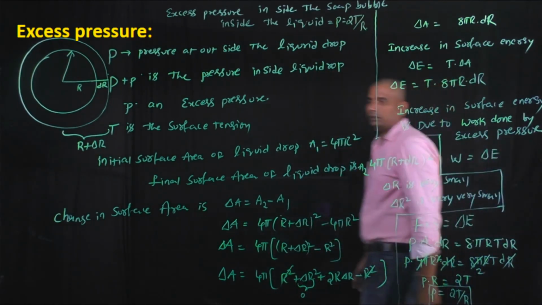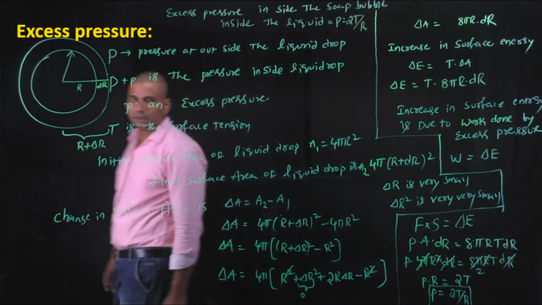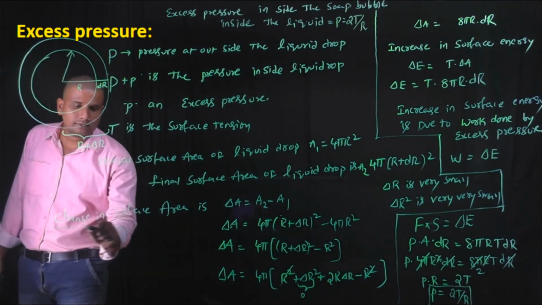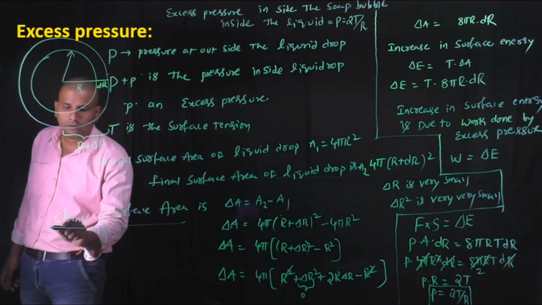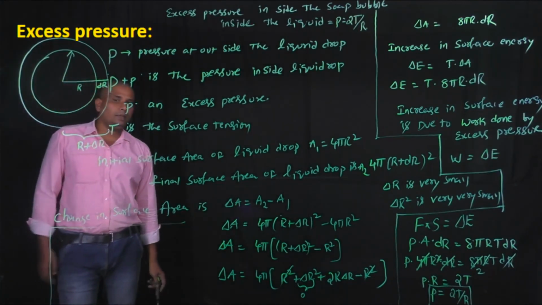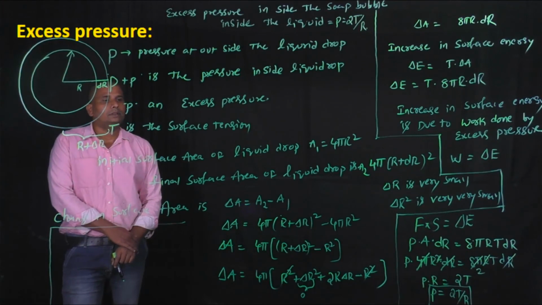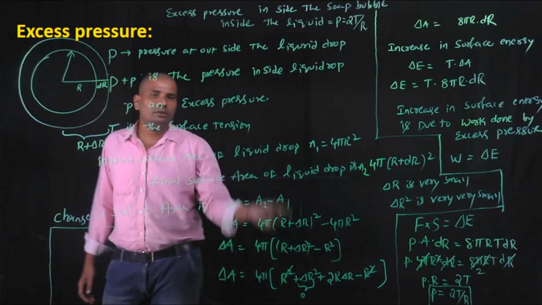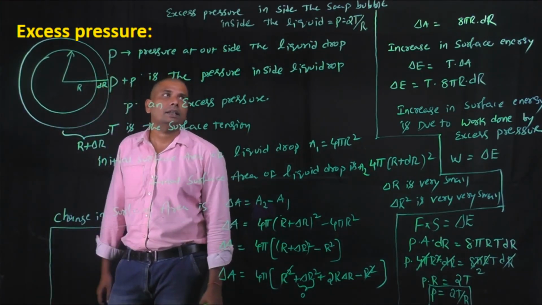In case the soap bubble is in air, then in place of 4 pi r square, we substitute the surface area of the soap bubble as 8 pi r square.